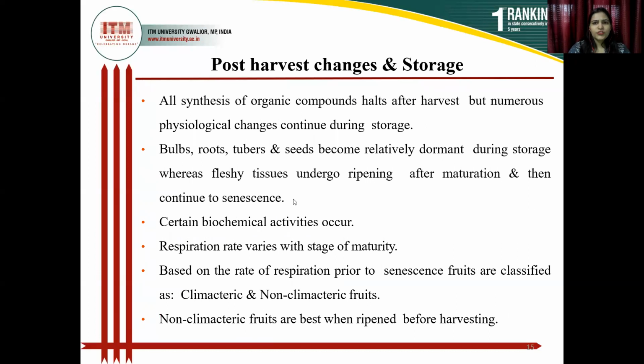Post-harvest changes during storage. All synthesis of organic compounds halts after harvest, but numerous physiological changes continue during storage. Bulbs, roots, tubers, and seeds become relatively dormant during storage, whereas fleshy tissue undergoes ripening after maturation and then continues to senescence.